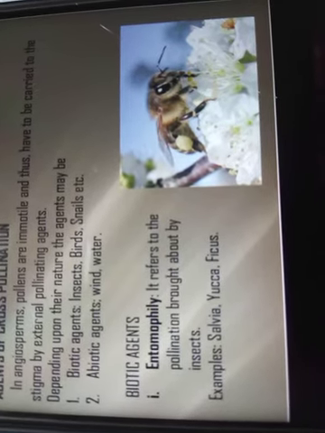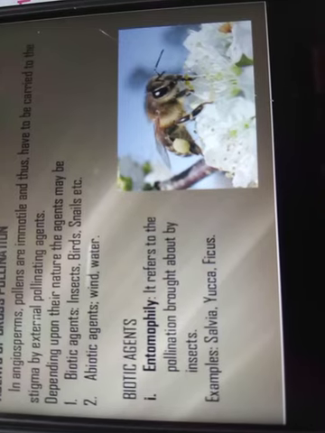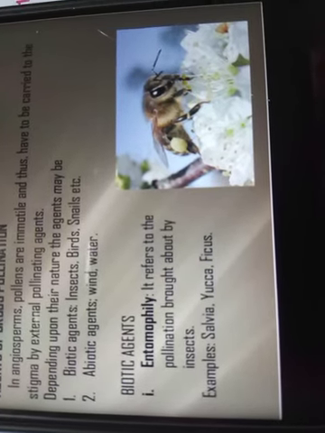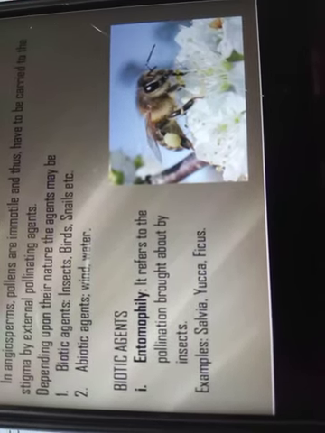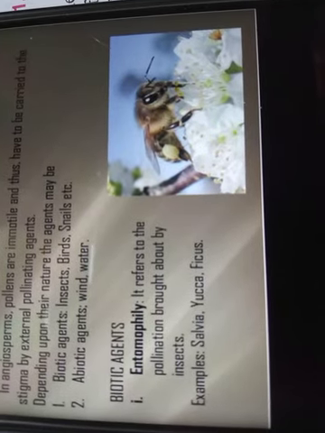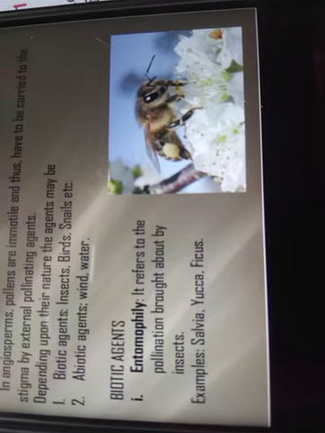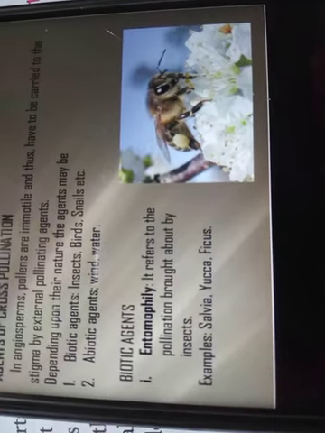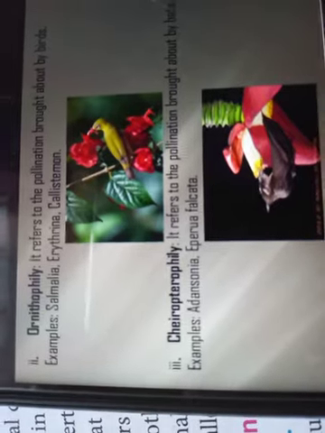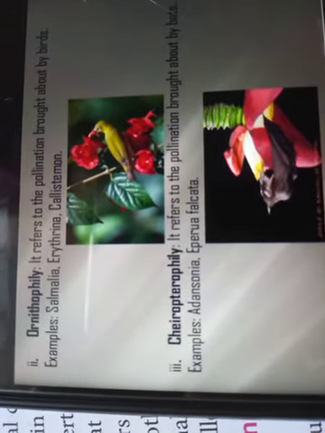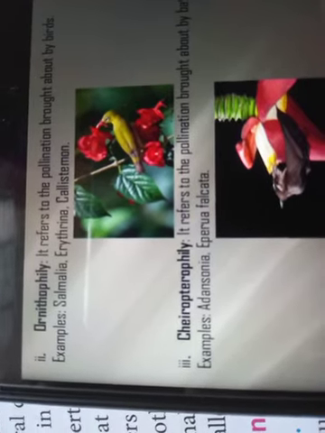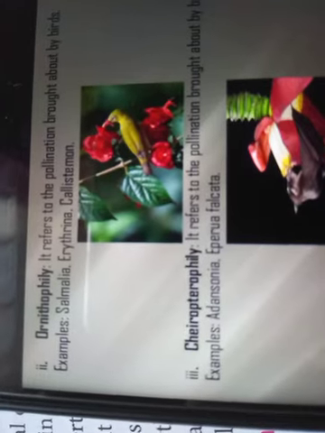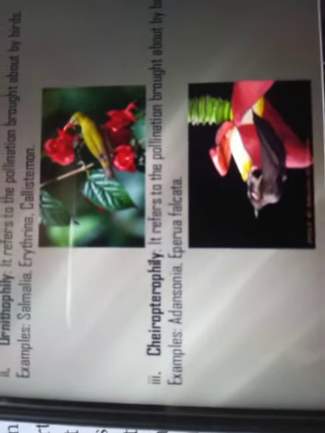First we'll deal with biotic agents. In biotic agents, the first one is pollination through insects, which is known as entomophily. You can see there how the honeybee is pollinating the flower. Examples of such flowers are salvia, yucca and ficus. Next is ornithophily, which refers to pollination brought about by birds. Examples are Salmalia, etc. You can see how the bird is pollinating the flower.